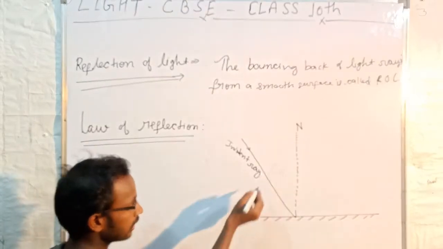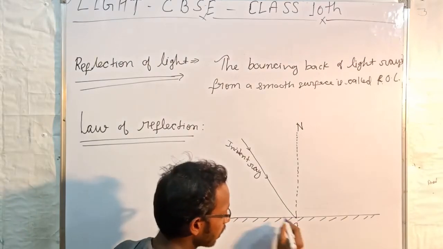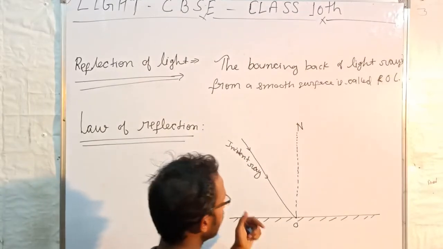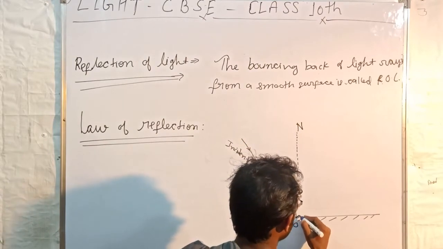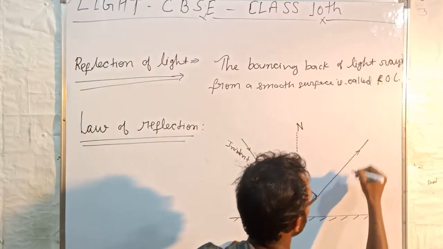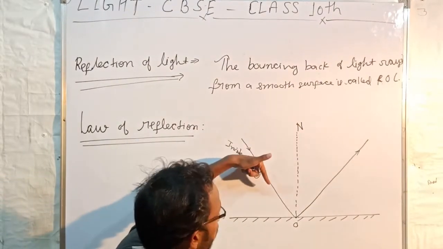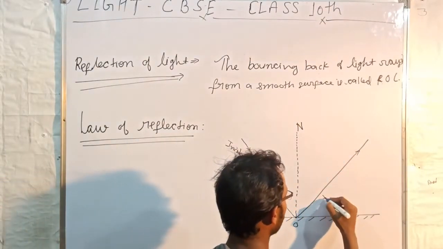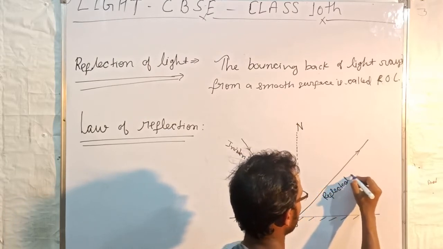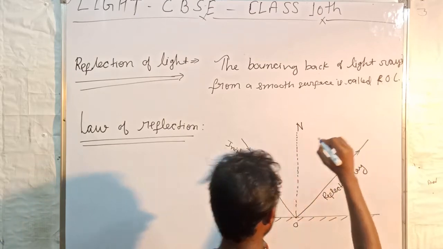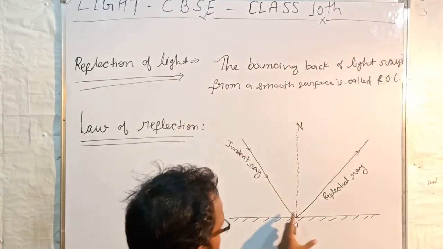These rays are incident on the smooth surface at point O, and after bouncing back in another direction, this is the direction of bouncing back. This ray is called the incident ray, and this ray is called the reflected ray.